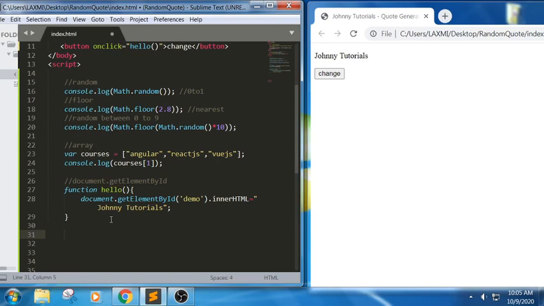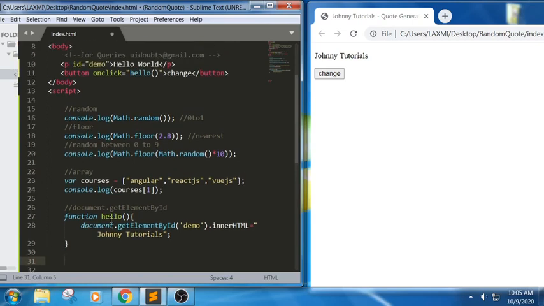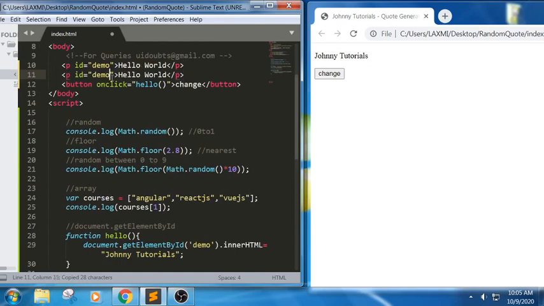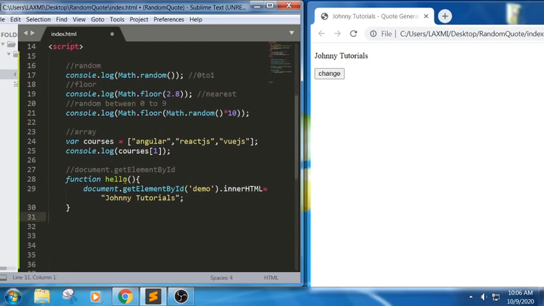In this, I have an ID here; let me write the same thing, but with demo hello. Okay, the ID name is hello here. In this hello, I want to change this text. This is the one way we have done in lines 28 to 30. This is one snippet, one way of doing it.